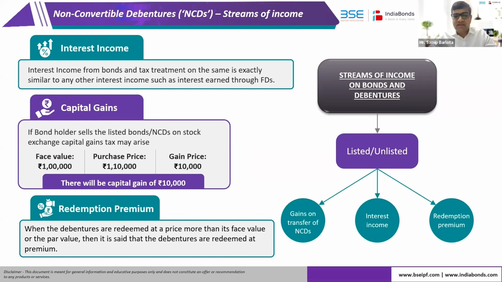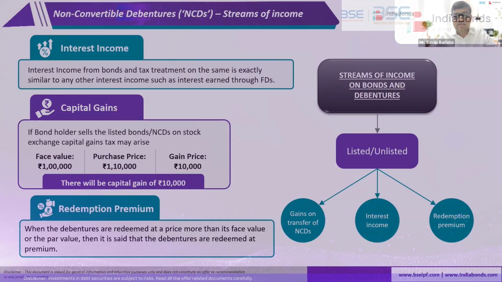And obviously, in the interim, investors could transact in these bonds, and to that extent, there could be capital gains which would occur on this particular bond. So these are the three streams of income which typically arise on a bond.